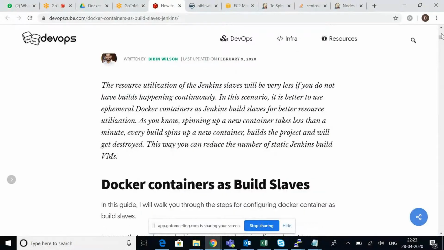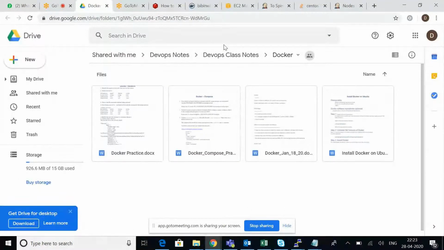For every build it will create a new Docker container, and once the build is completed, your container will be deleted. So it's only for build purpose. After building that, we'll be taking a copy of that WAR file and pasting it into the Tomcat and delete that container. Yes, exactly. That's what you're trying to tell me.